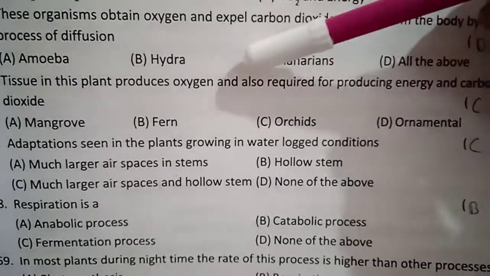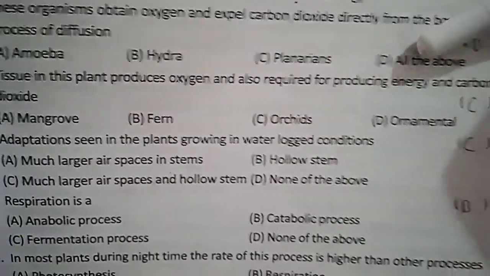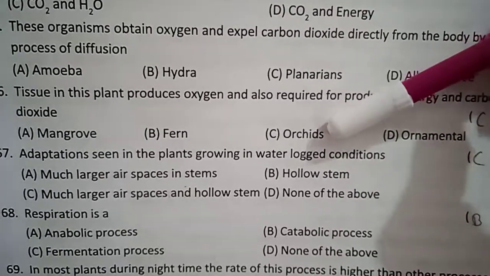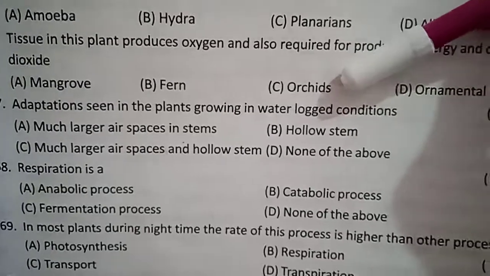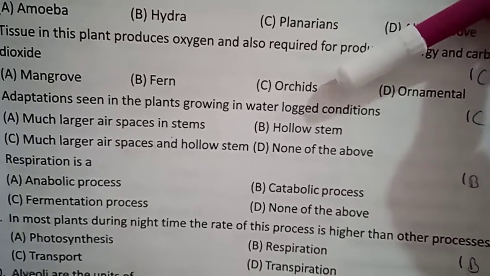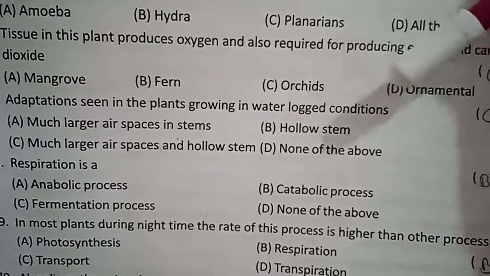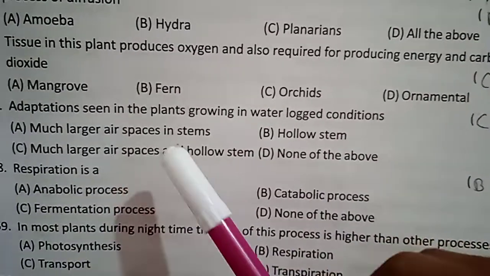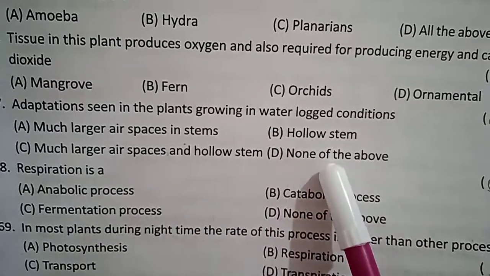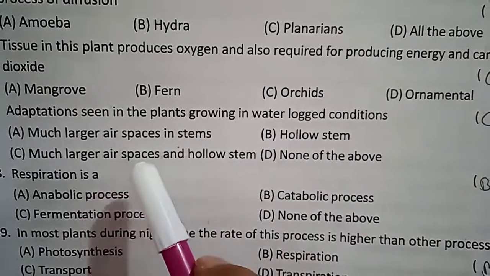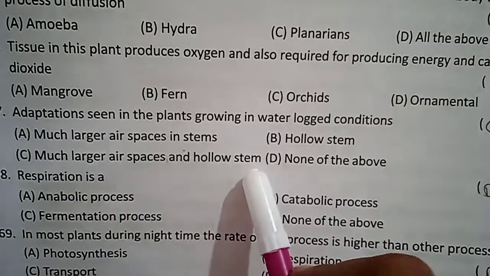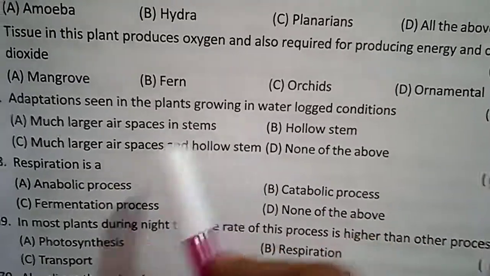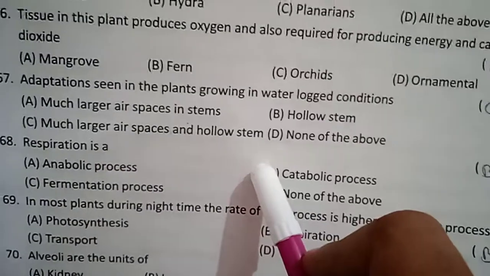Tissue in this plant produce oxygen, also required for producing energy and carbon dioxide. What is the answer? Orchids. Adaptations seen in plants growing in water-logged conditions: much larger air spaces and hollow stems. See the other options carefully. Here 2 options are there, but together they are correct. So option C is the correct one.